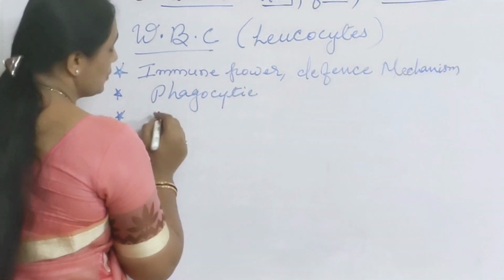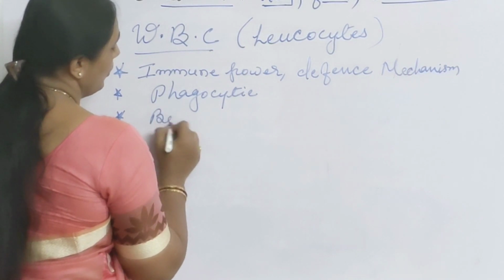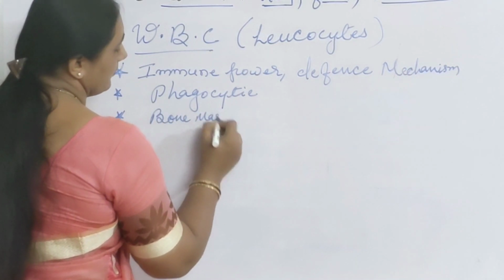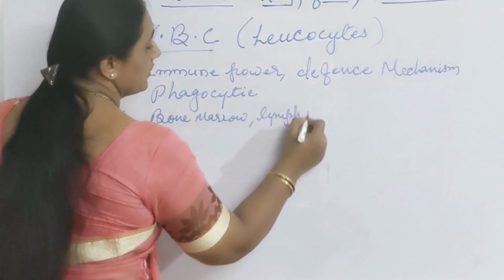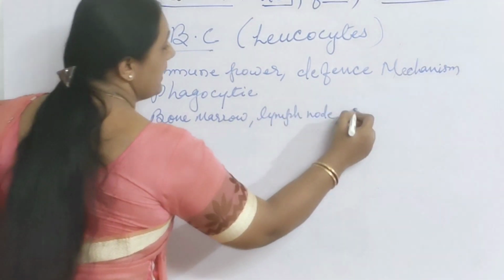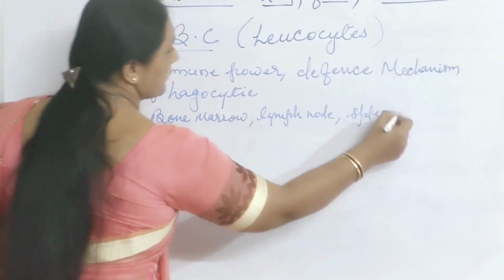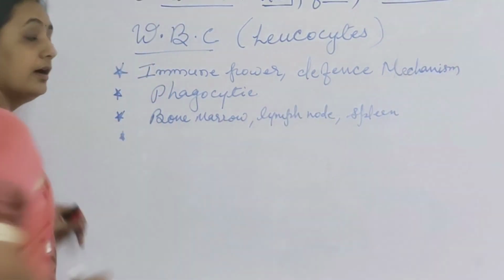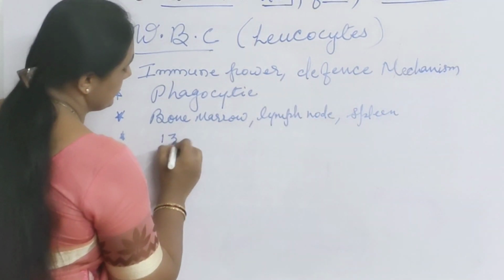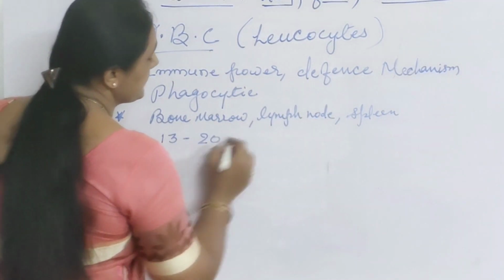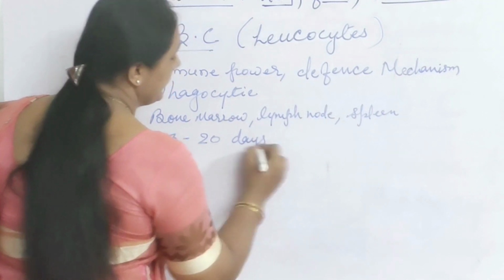WBCs are also synthesized in bone marrow, lymph node, as well as spleen. Lifespan of WBC is very short, normally 13 to 20 days.